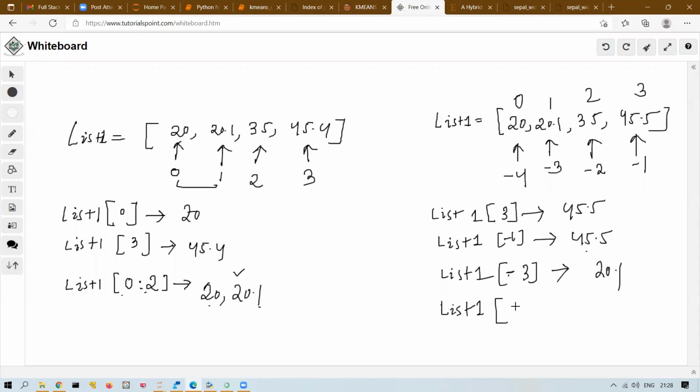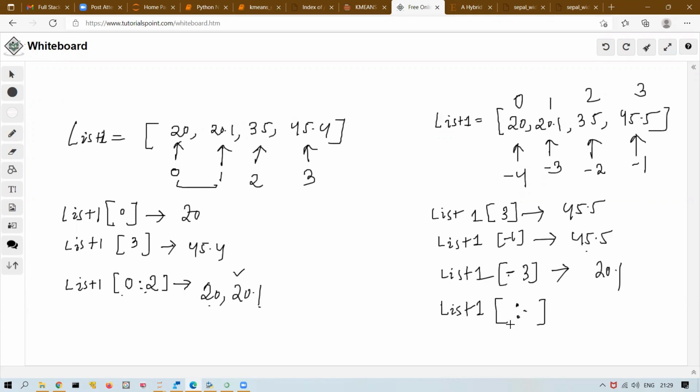Minus 2 colon, and as it is. Close the bracket. Only this. So I want 20 and 20.1. Minus 2 colon. At first. Starting. Yes, ma'am.